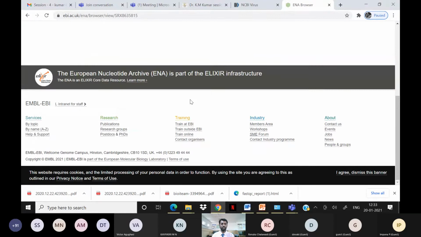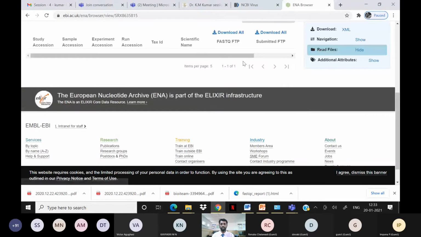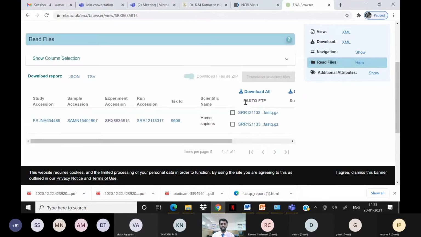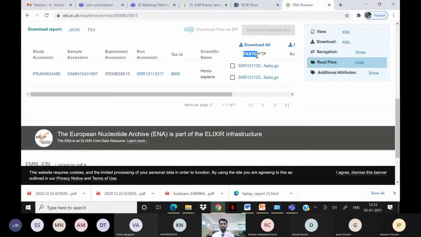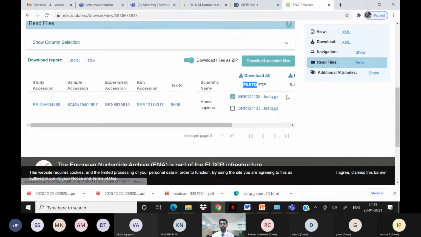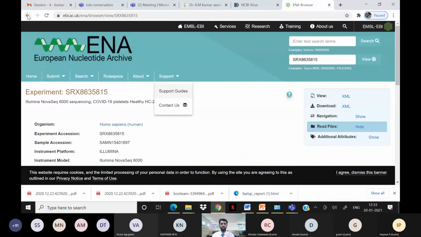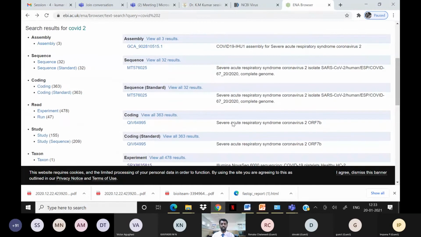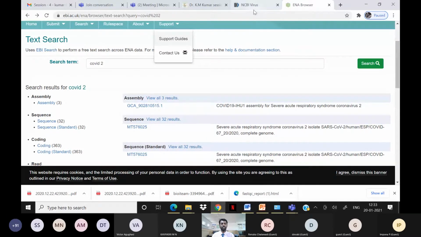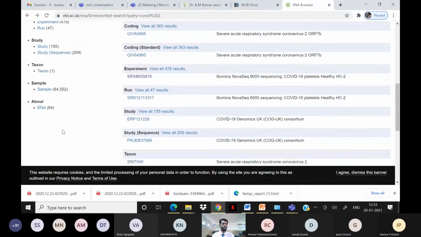It will take you to the page where we can get the information about this sequencing, and you can also download the FASTQ format. I was talking about the FASTA format, right? Now we are talking about this FASTQ format. If you want to download this SARS-CoV genome data, you can click and download all. It will be downloaded in FASTQ format, zip format, and then you can save it. Sometimes it takes time because it is a 600 MB or 1 GB data file, so I didn't download it here. You can also click this. In this way also you can download the data.